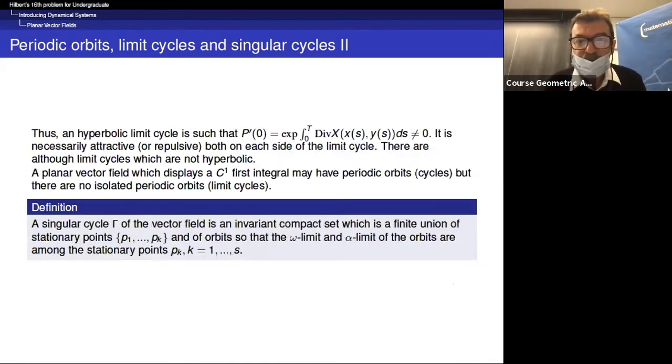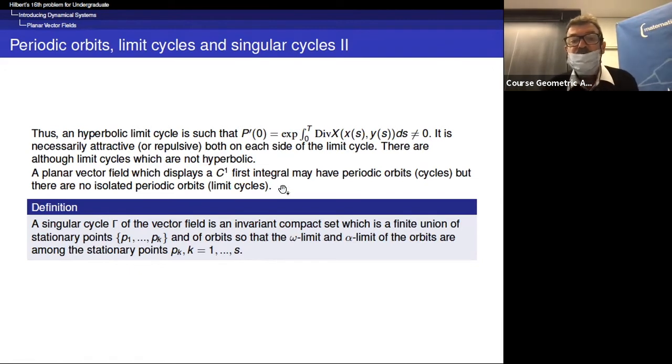And from this formula, in fact, you have, so be careful because there is some mistake here, I'm sorry. So a hyperbolic limit cycle is such that p prime of 0, the exponential of this quantity, is different of 1. Or if you prefer, this integral here is different of 0. It is necessarily attractive or repulsive on each side of the limit cycle, but there are also limit cycles which are not hyperbolic, where this integral is equal to 0.